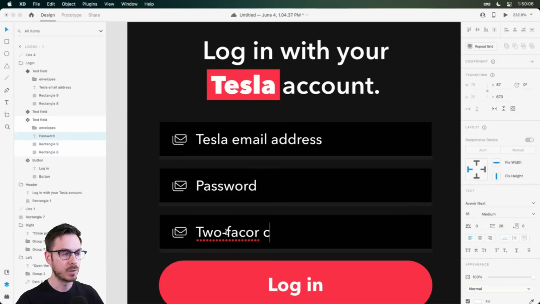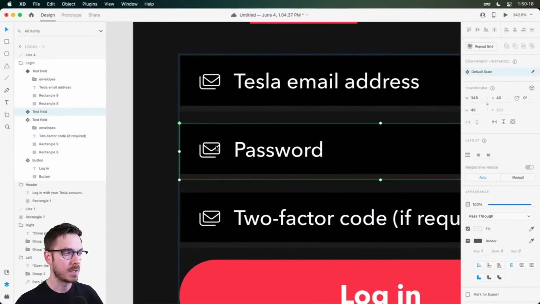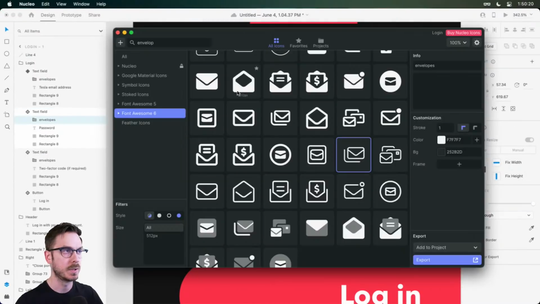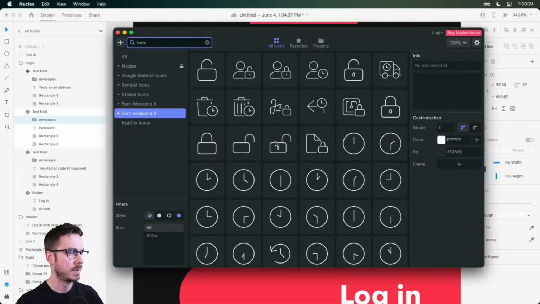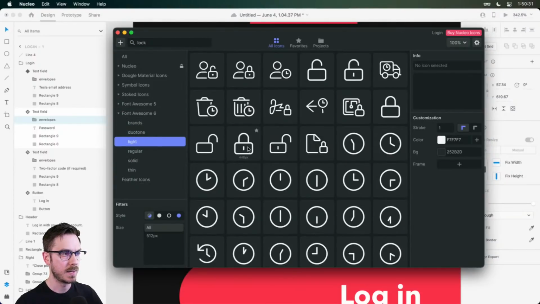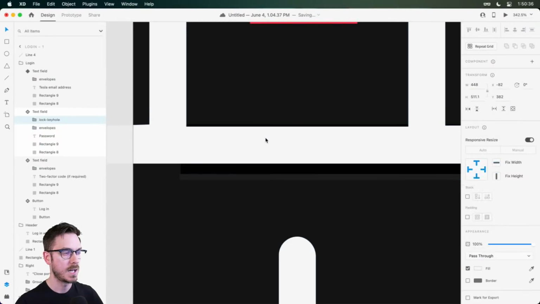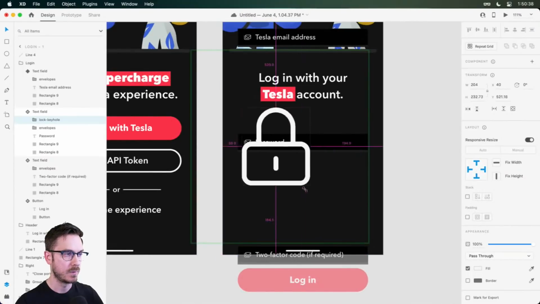And then duplicate, and this could be two-factor code, and this is not always required, so if required, do something like that, right? And then of course we want to change up these icons. So in here, back in Nucleo, let's do something like a lock, and we want to stick with that same weight that we used for, oh boy, there's a lot of, was it regular, possibly? Yeah, here we go, and paste. I keep pasting on the wrong document, and view.